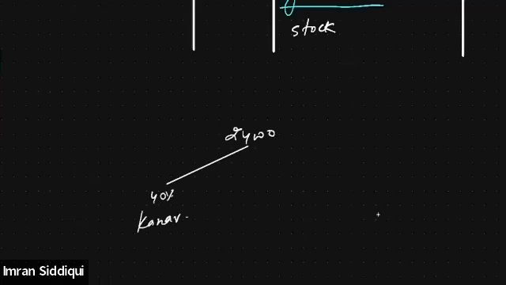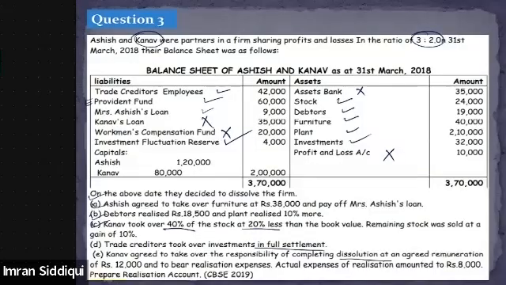How much is 40% of 24,000? 24,000 into 40%. 40% of 24,000 is 9,600.